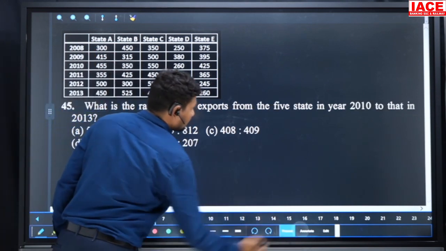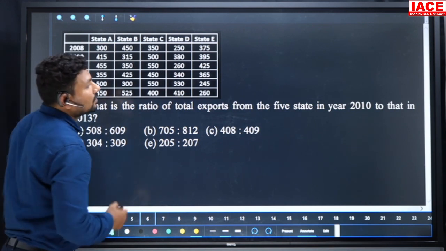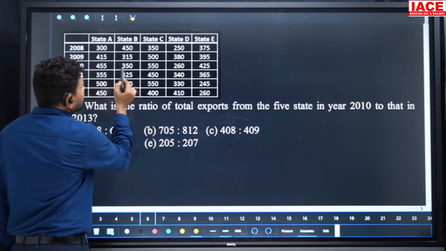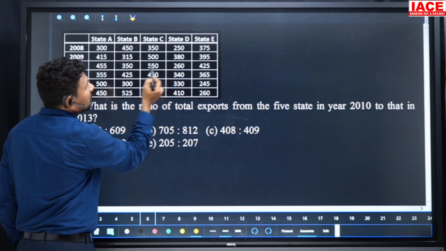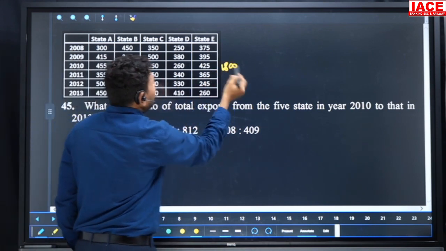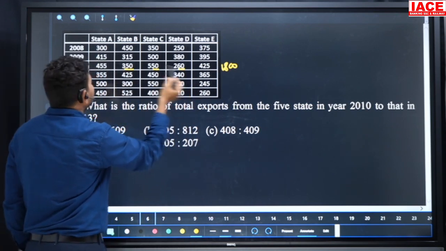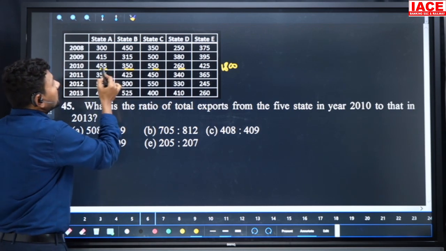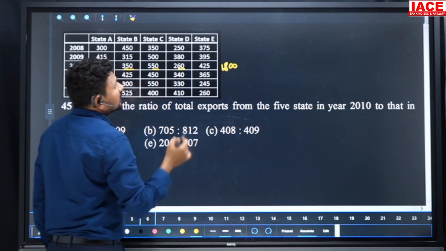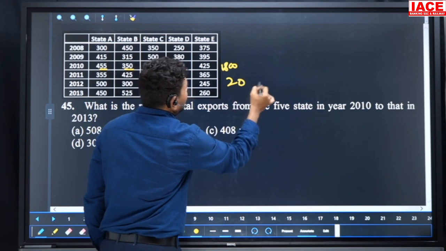Next, what is the ratio of total exports from the 5 states in the year 2010 to 2013? 2010 total value is required: 400, 300, 700, 700 plus 500, 1200, 1200 plus 200, 1400, 1400 plus 400 is 1800, and extra values we should add. 50 plus 50, 100, 100 plus 160, 160 plus 50, 210, 210 plus 5, 215, 215 added to 25, 240, 240 added, it is equal to overall 2040.